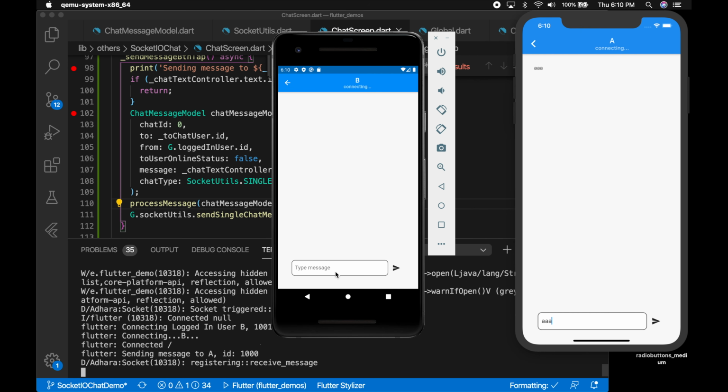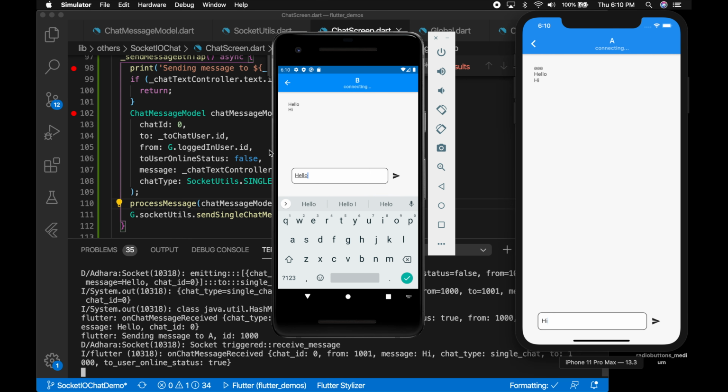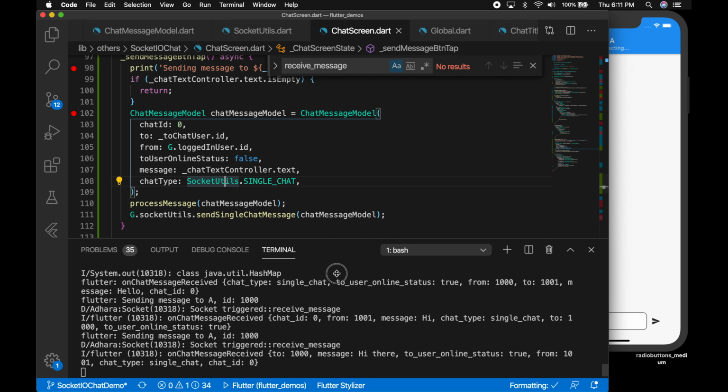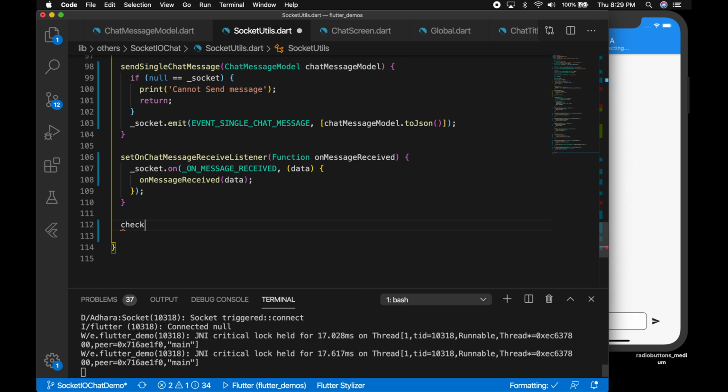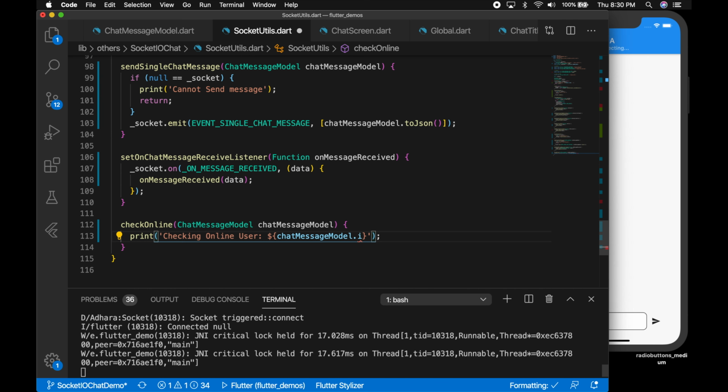Let's go to the Android, send a message. Okay, so that will receive the message on the iPhone. Okay, so both are receiving, so everything is working good, right? So the single chat is working. Now it's just to format the UI to identify if it is from your side or from the other user side, right? So let's write a new function, check online, to check if the user we are chatting to is online or not. So it will be similar to what we have done so far. So we will just change the event names, and we'll send the values accordingly.